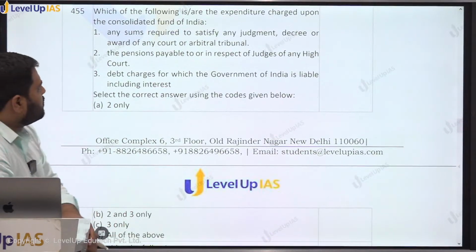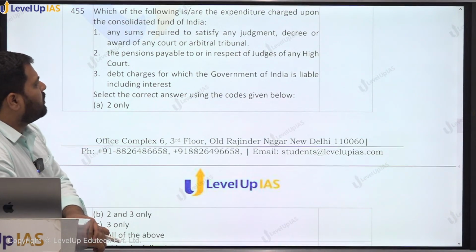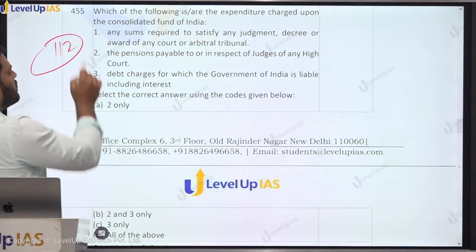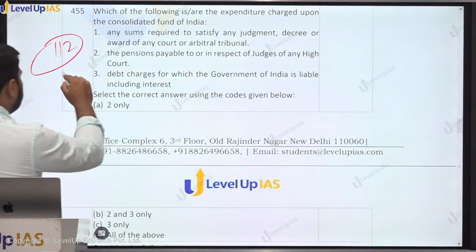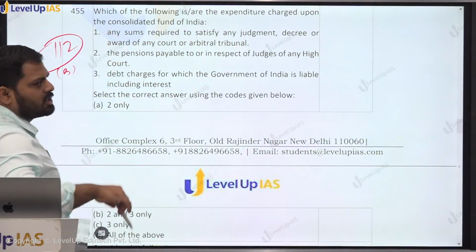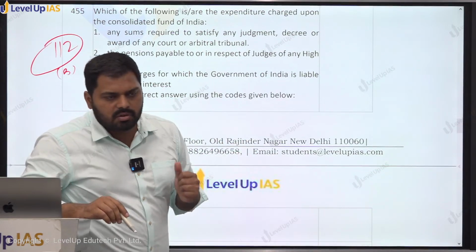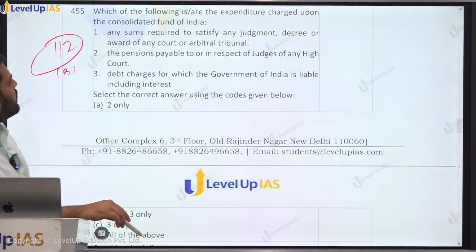455. Which of the following is or are the expenditure charged upon the consolidated fund of India? तो आर्टिकल 112 जो है हमारे कॉन्स्टिट्यूशन में, that talks about the presentation of budget, and that article itself under sub clause 3 it talks about the various expenditure which has been considered as expenditure which are charged upon the consolidated fund of India. तो इसमें से पूछ रहा है which are the expenditure charged upon the consolidated fund of India?